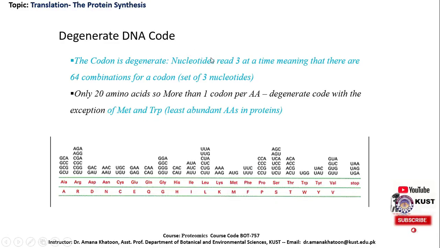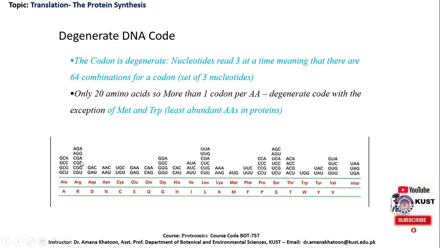And here we have read that the genetic code consists of 3 nucleotides. So, based on this calculation, there would be 64 combinations for a codon. But the reality is that we only have 20 different kinds of amino acids. So, it means more than one codon per amino acid. It means that the genetic code is degenerate. This is known as the degeneracy of the genetic code.